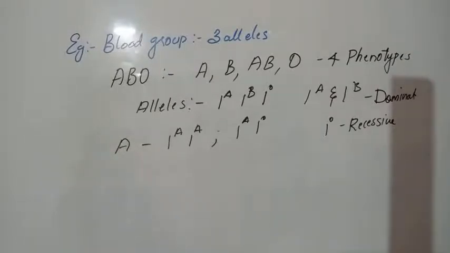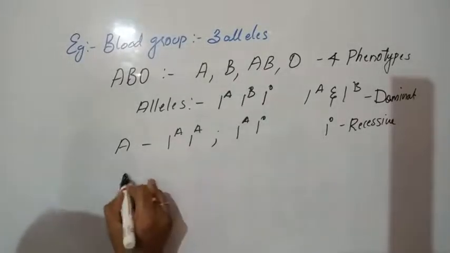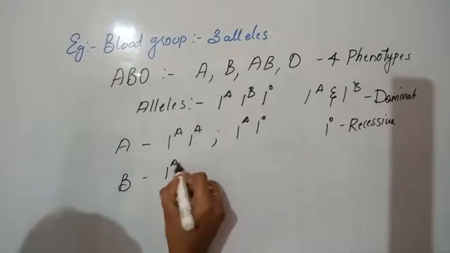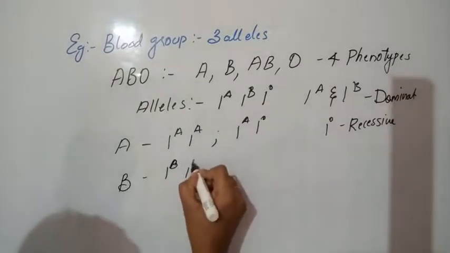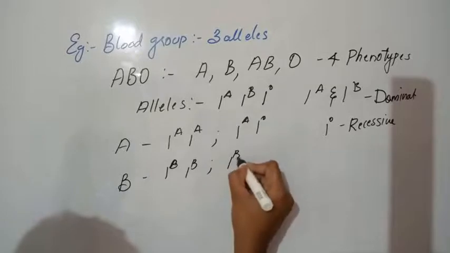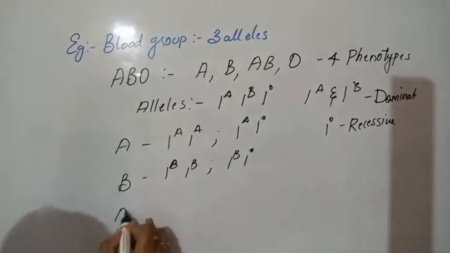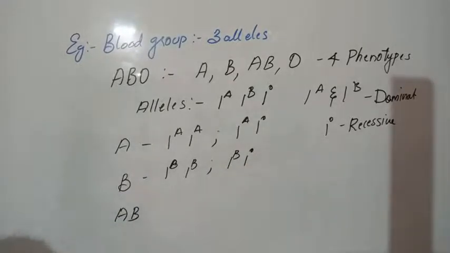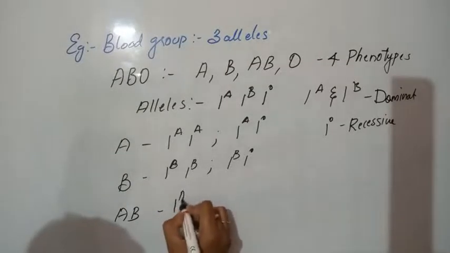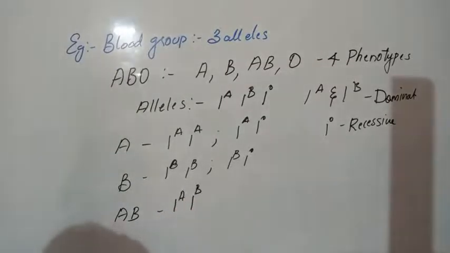IO are the recessive alleles. Suppose the blood group is A, then the alleles are IAIA or IAIO. And suppose the blood group is B, then IBIB or IBIO. What happens when the blood group is AB? AB blood group shows codominance, so both the dominant alleles will be present, IA and IB.